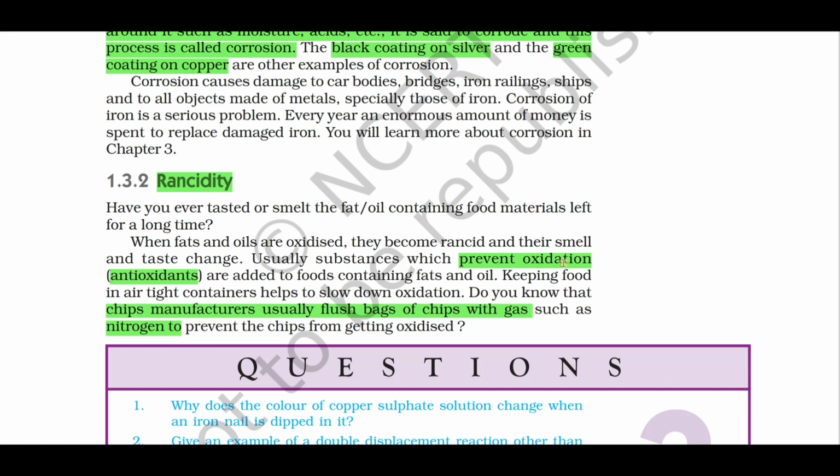So food containing oil is usually flushed with some kind of gas to prevent rancidity. In case of chip manufacturers, they flush nitrogen gas. Why? To prevent the rancidity of the chips. That's why it is usually not preferred to eat chips outside.